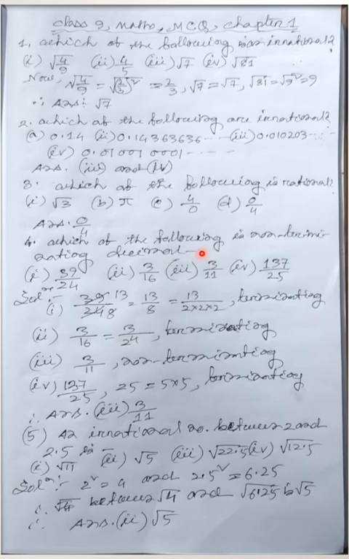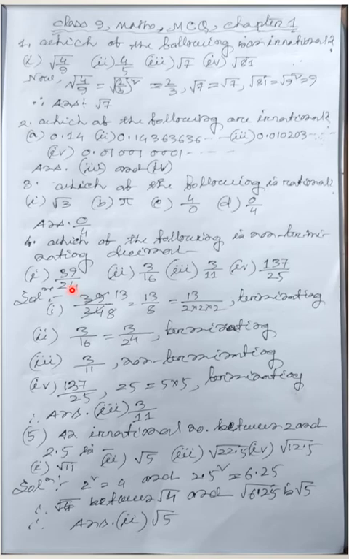To be a non-terminating decimal, you remember, the denominator should have an extra factor other than 2 and 5. What I am telling is, if the denominator is made of factors of 2 and 5, then it is a terminating decimal.